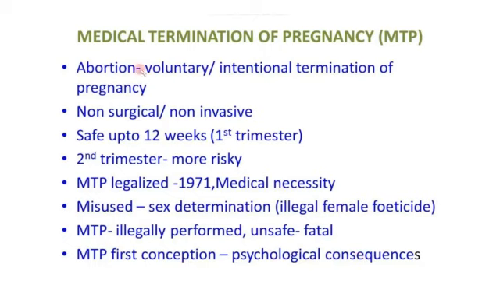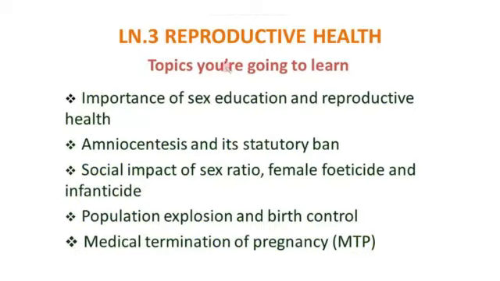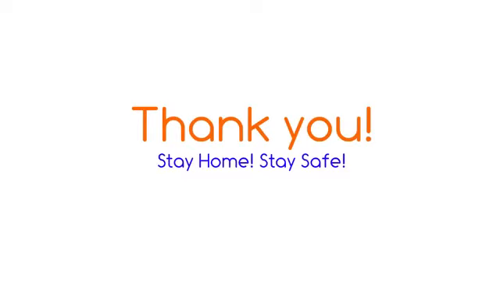So this is about medical termination of pregnancy. So far we have seen all those topics related to the importance of sex education and reproductive health, amniocentesis and its statutory ban, social impact of sex ratio, female feticide and infanticide, population explosion and birth control, and medical termination of pregnancy. I hope you have understood all these things. Please go through all the slides so that you will be able to understand it clearly, and if you have any doubt, you can call me and clarify the doubts. Thank you, students.